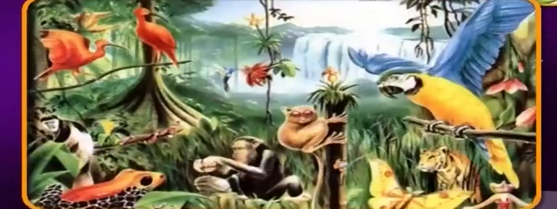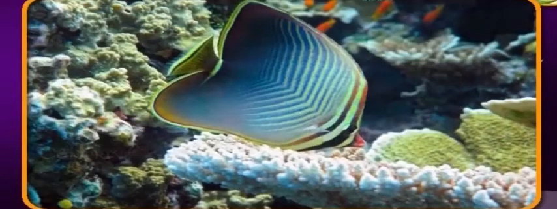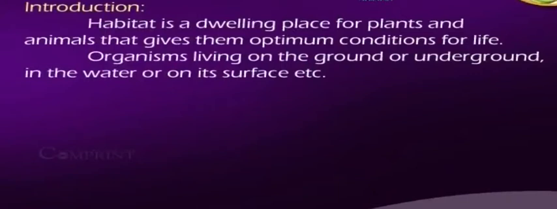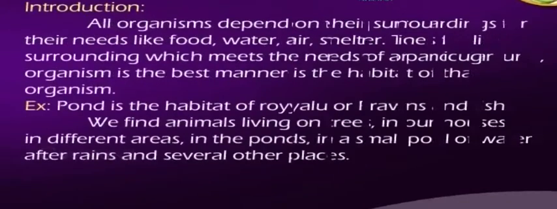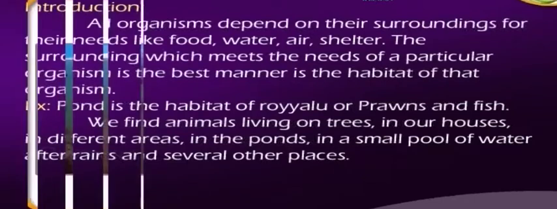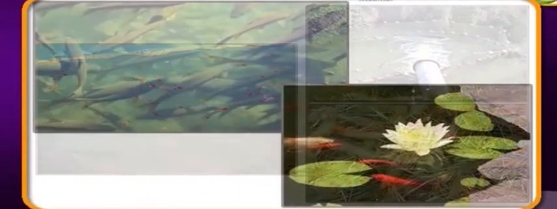Condition for life. Organisms live on the ground or underground, in the water or on its surface, etc. All organisms depend on their surroundings for their needs like food, water, air and shelter. The surroundings which meet the needs of a particular organism in the best manner is the habitat of that organism. Example: a pond is the habitat of rohu or prawns and fish.